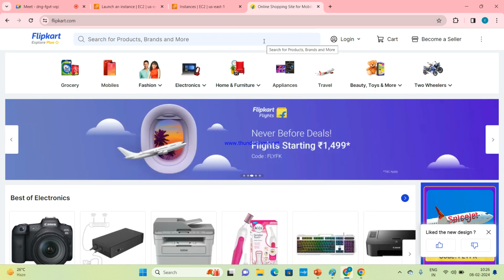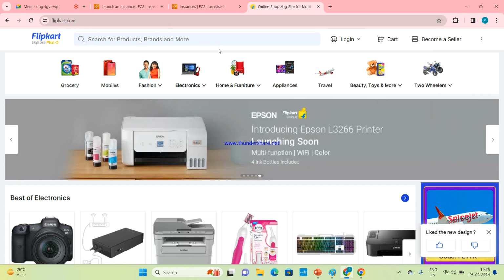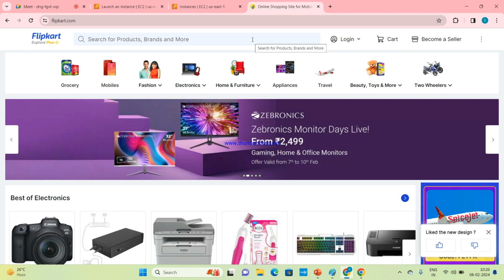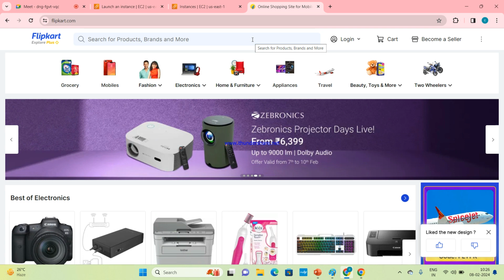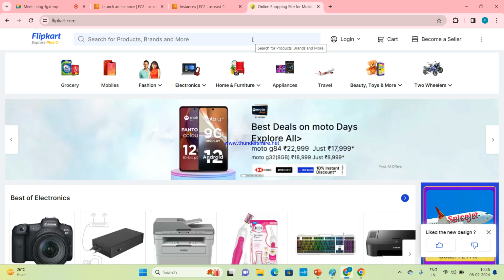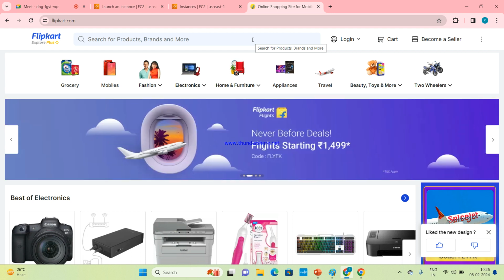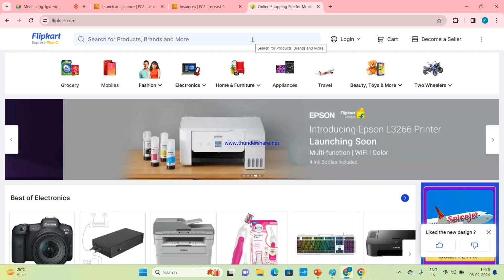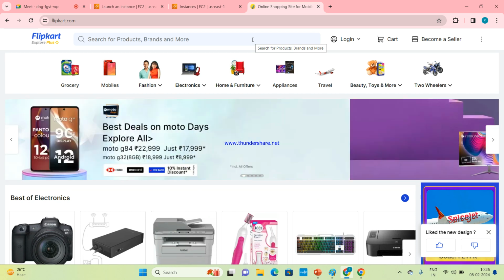So this is a Flipkart application. The whole application runs on one server, right? This login page, this cart, become a seller, and this search. These features run on one application, one server, right? Yes or no? Yes, ma'am. So in earlier days, the whole application used to run only on one server. The login feature, cart feature, search feature, everything used to run on one server. That is known as monolithic. Please write notes, everyone. What is monolithic? Where the whole application runs on one server.